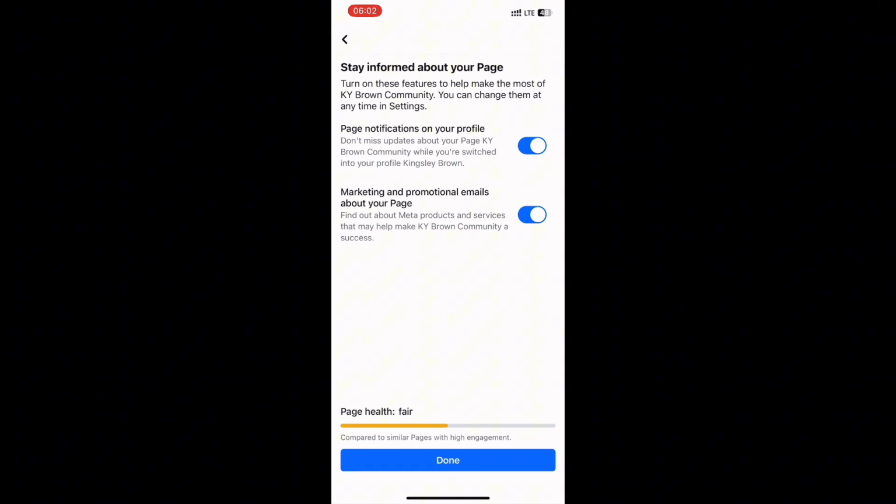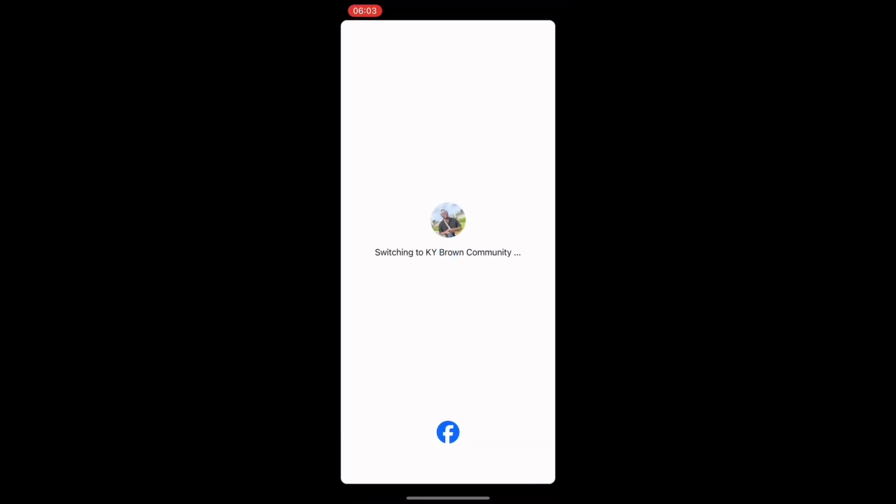Once you click next, they will give you something like this. You can just leave it like this and click next, but you can decide to turn it off as well. If you read it, you will see what they are saying there. There's not much time for me to be reading it out again. I don't want this video to be too long. So from here you can press next. Once you click next, now your page has been created, as you can see.